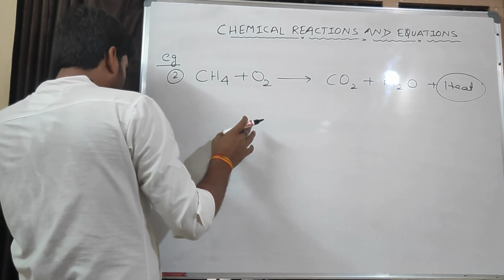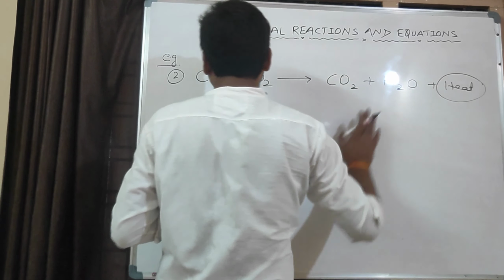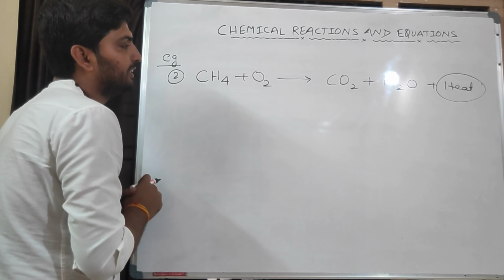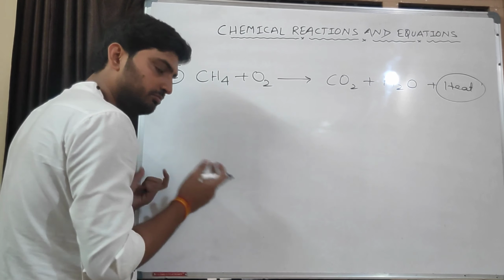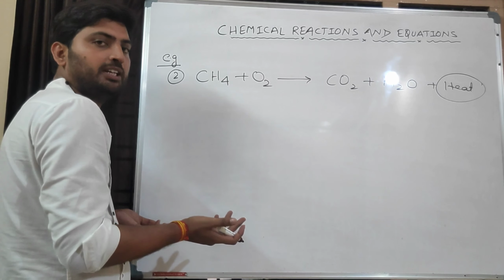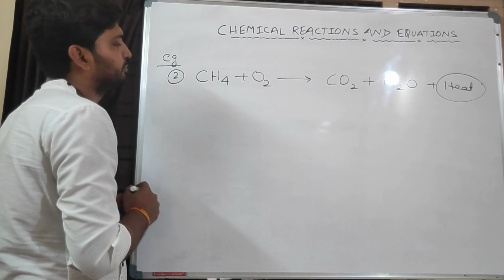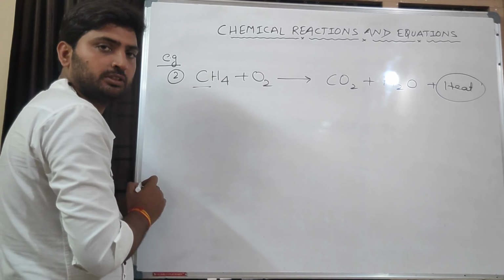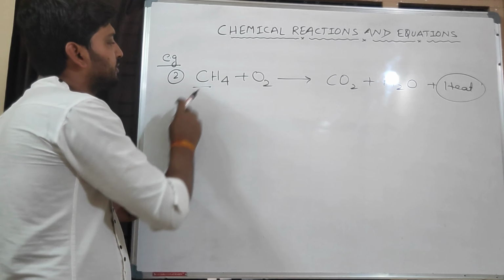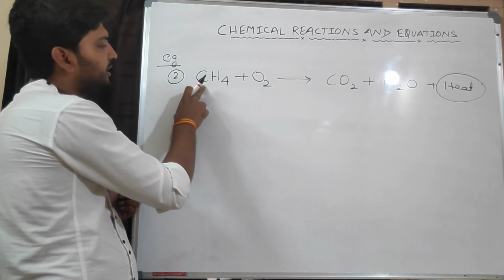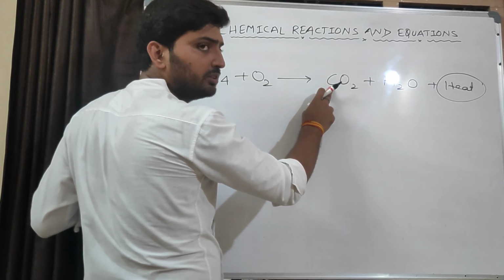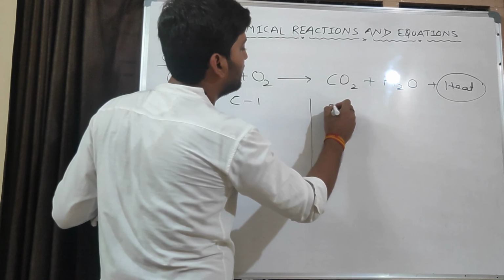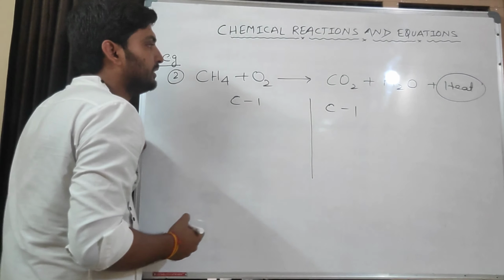We need to balance all the number of atoms. Heat is not an atom. So first identify, is there any metal? No, no metal is here. Second step, non-metal. Yes, the non-metal is carbon. So check the number of carbon atoms. Here 1, here also 1. So make a table. Carbon, how many atoms? 1, and product side also 1.